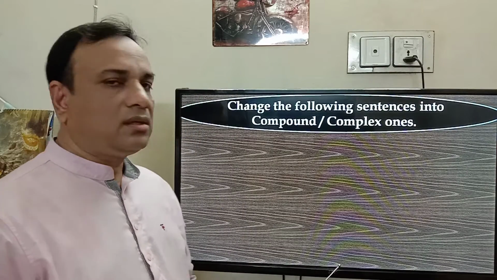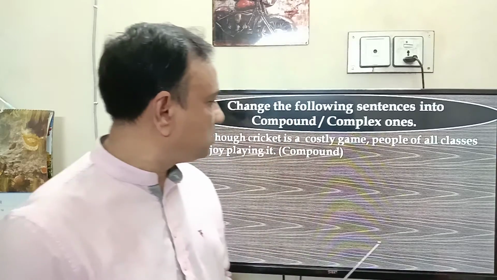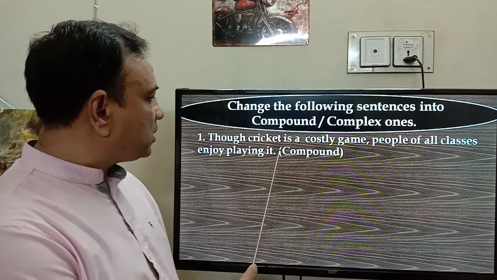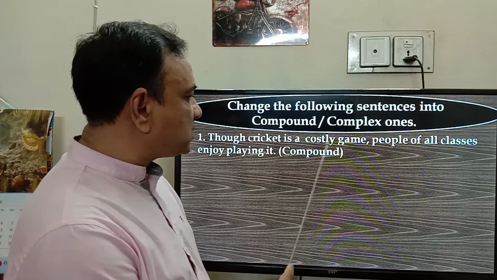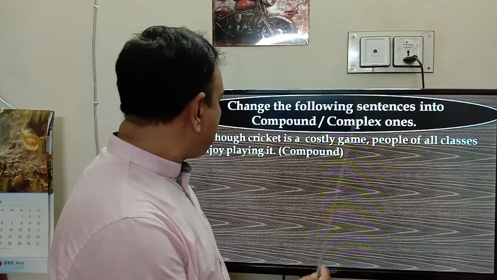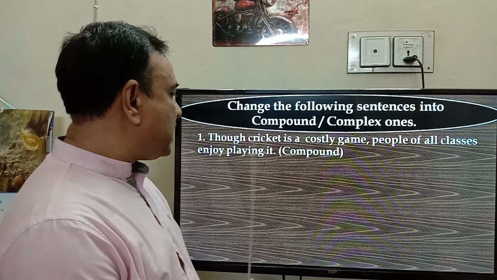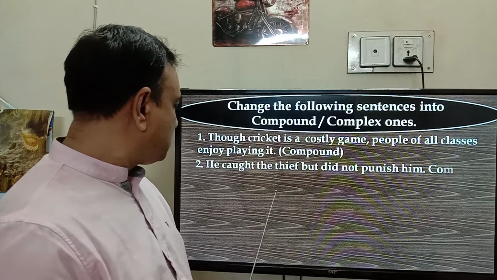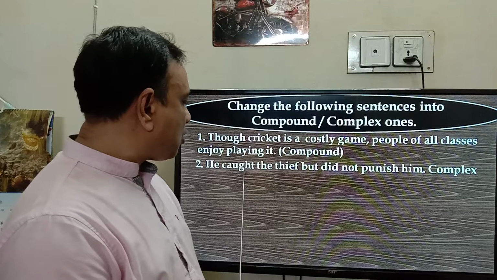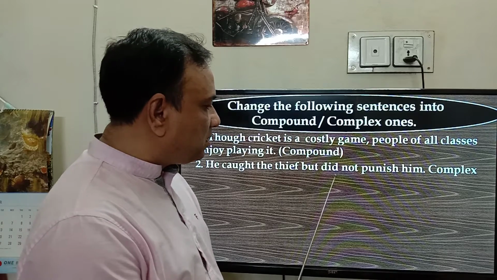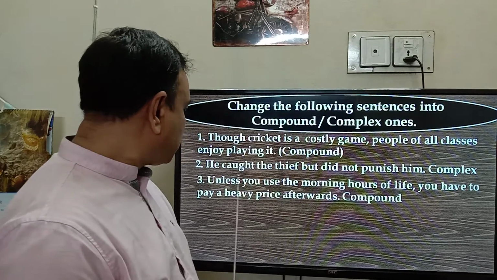So try to do it at first, and after doing it, match the answers with the next slides. Number 1. Though cricket is a costly game, people of all classes enjoy playing it. Compound. Number 2. He caught the thief but did not punish him. Number 3.